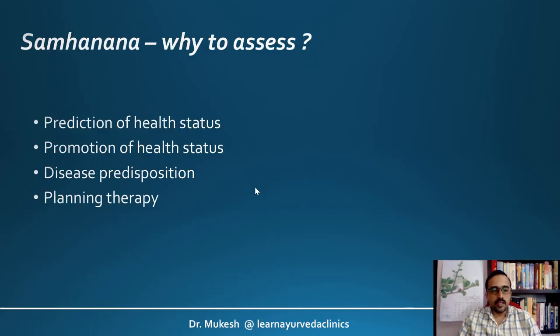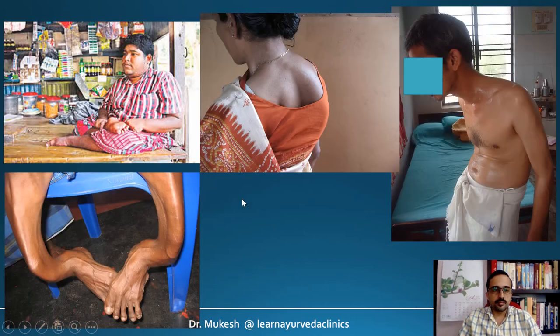Why is it assessed? Again, it is for prediction of the health status. For individuals with poor samhanana, we can advise medicines as well as exercises to strengthen their physical attributes. So that is why: promotion of the health status, identifying disease predisposition, and even planning the therapy.